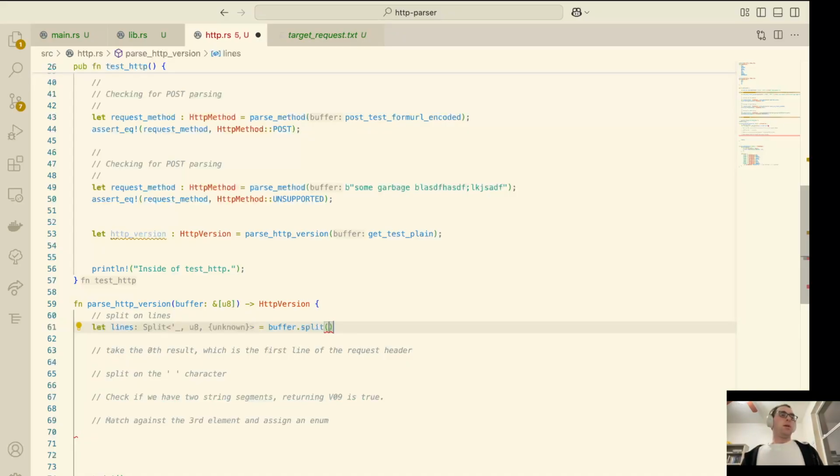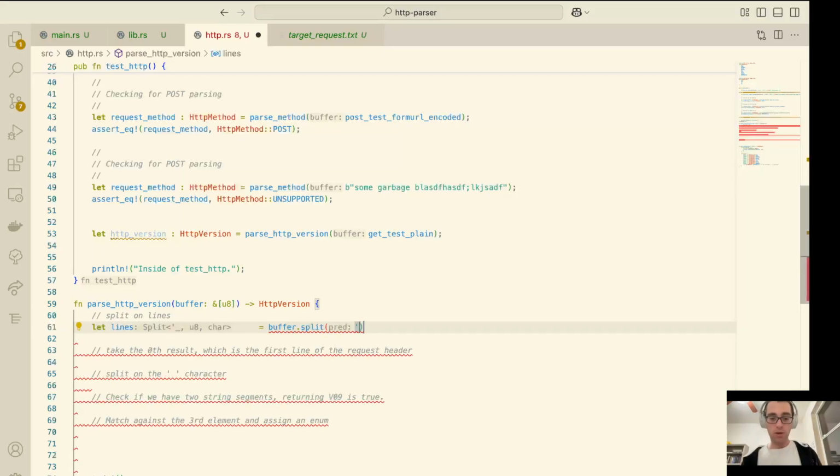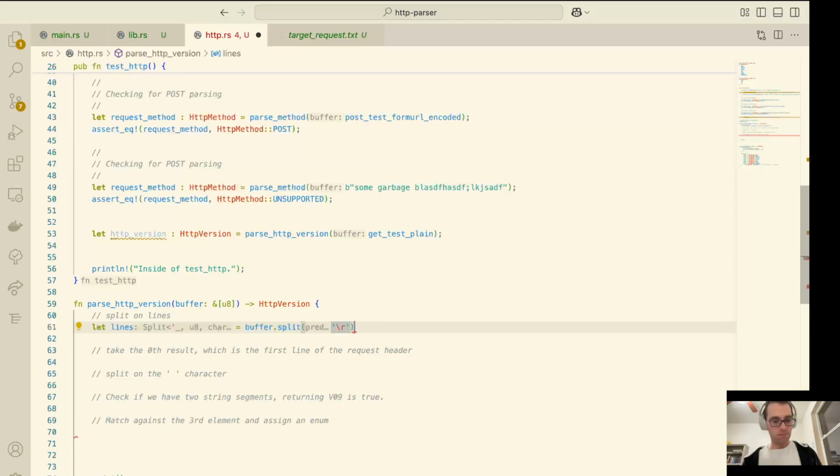If somebody's sending us a proper request, there shouldn't be any reason for a premature carriage return character. So this should be okay. So I'm going to do \r.